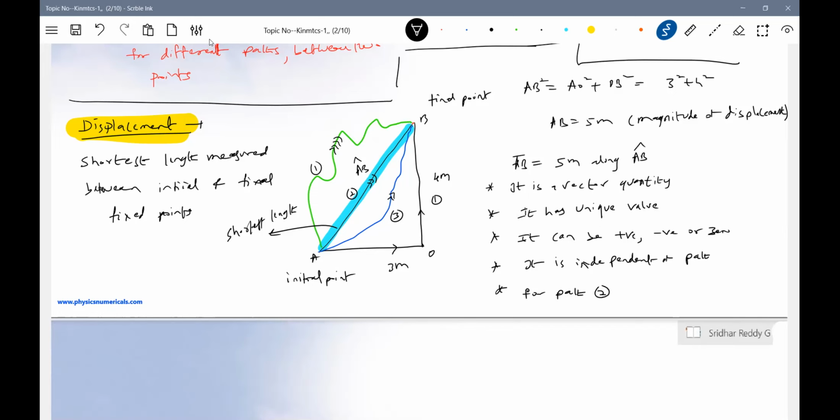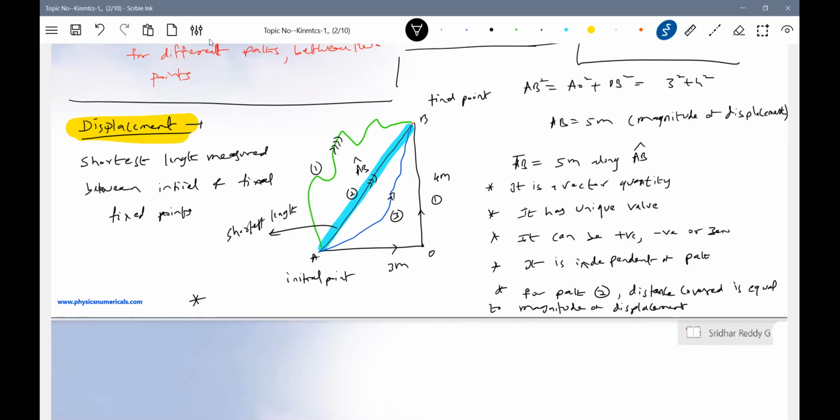For path 2, distance covered is equal to the magnitude of displacement. Okay, this one, and one more point we will summarize here.